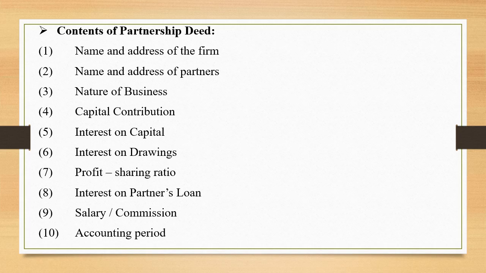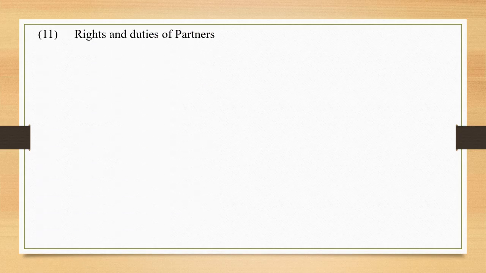We all know that now it is the financial year to be followed. The 31st March is the year ending for all the firms. Next, rights and duties of partners. This also needs to be specified very clearly. Next, auditing of accounts. Whether the accounts of the firm shall be subject to audit or not. If yes, then the mode of appointment.